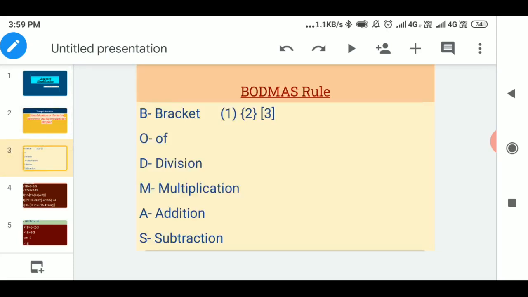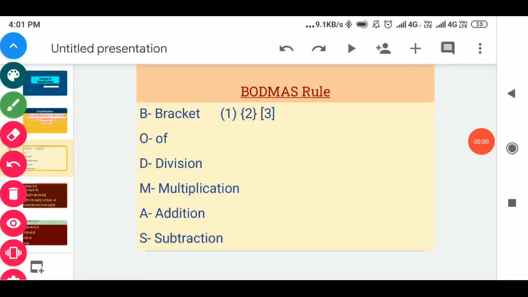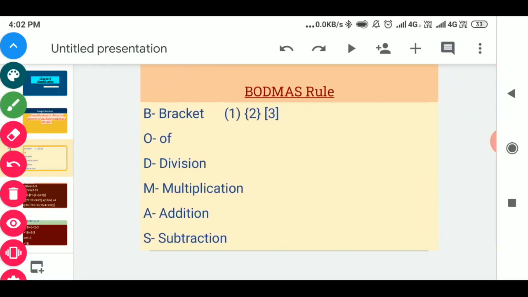To solve any question of simplification, first you have to know about the rule of BODMAS. BODMAS is an abbreviation in which B means bracket. In bracket, you will learn about three types of brackets.